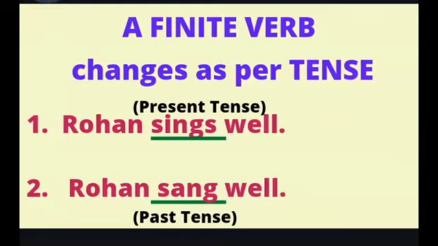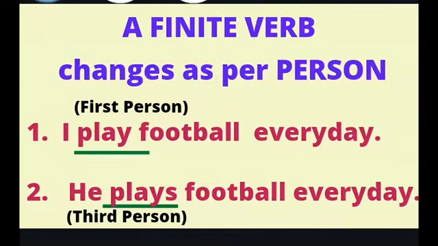Then examples of a finite verb changing as per person. I play football every day. Here it is in the first person, so the verb is play. He plays football every day. Here it is in the third person, so the verb is plays. Thus, the main verb changes its form for first person and third person.